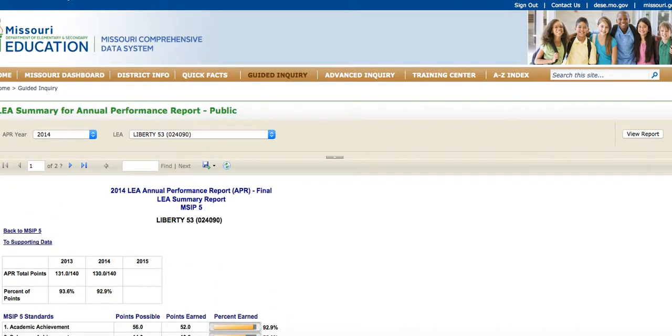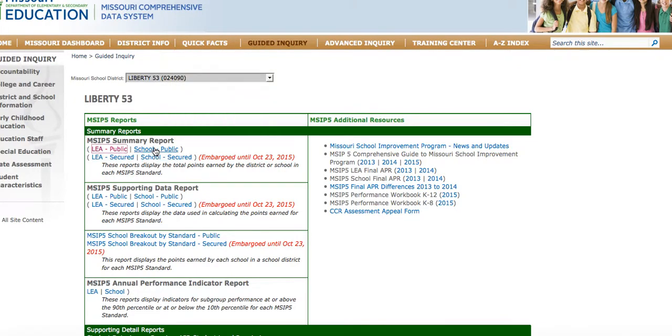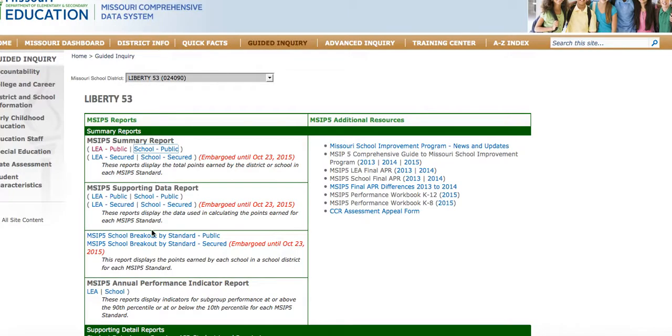Now if I head back and go to school public here, I can show you what that can look like for a potential school. And actually I won't do that. We'll go to the summary support detail report. So when you go to the summary report detail report, you would click on LEA secured. I can't do that. I'm going to show you an LEA public.